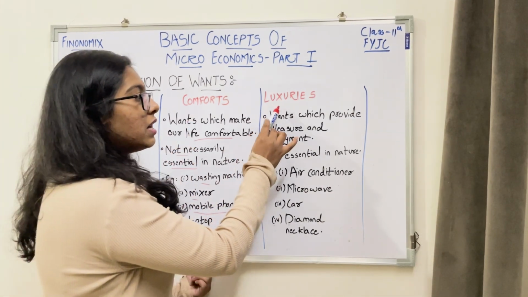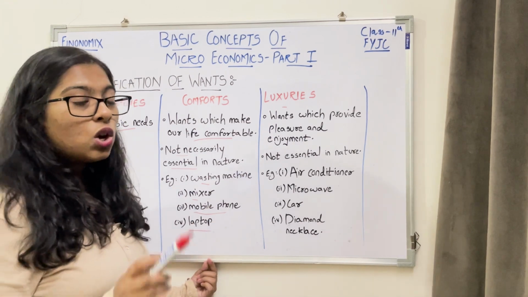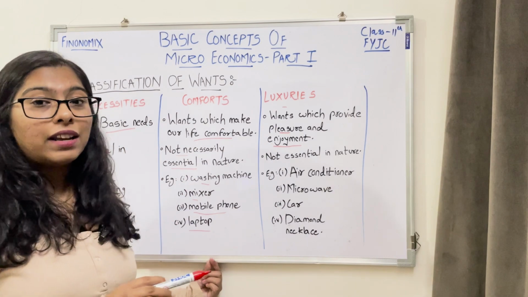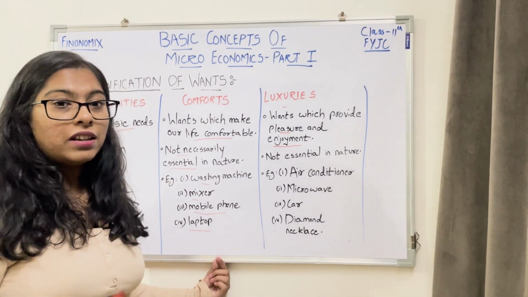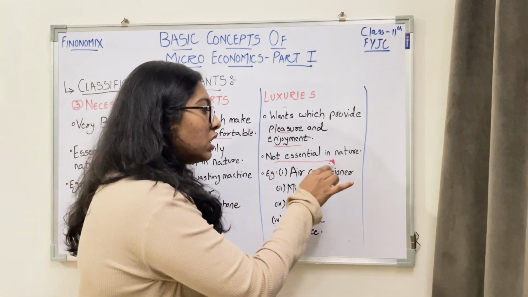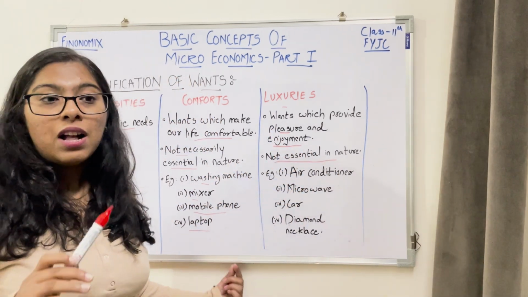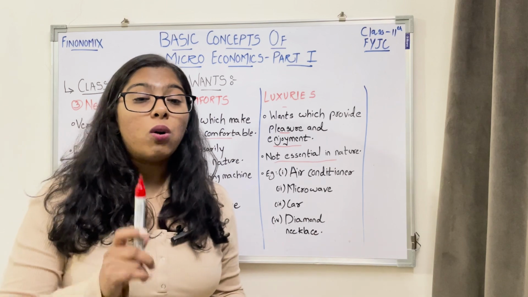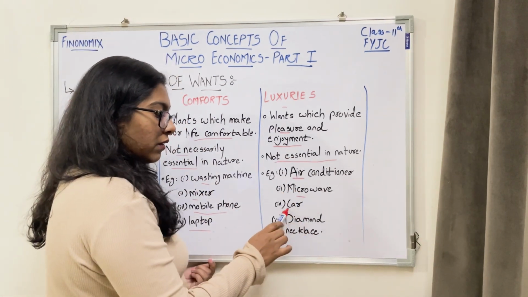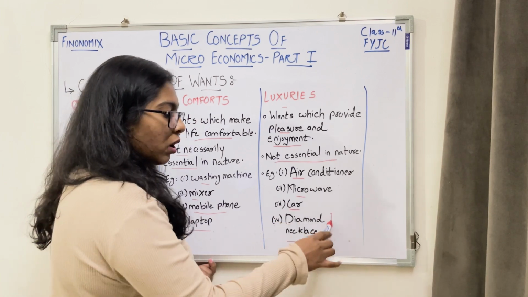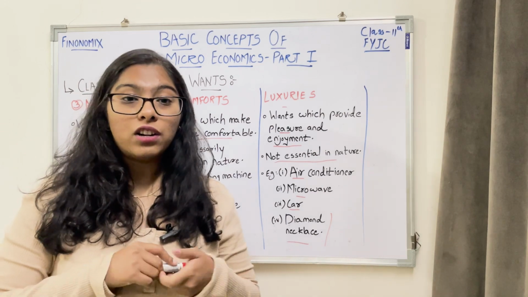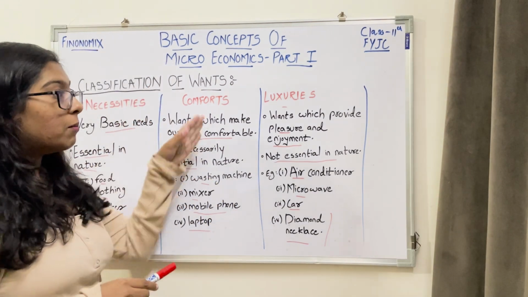Next, let's discuss luxuries. These are wants which are only for pleasure and enjoyment. Pleasure and enjoyment is not a necessity, right? So these wants are absolutely not essential. That is, even if these wants do not get fulfilled, they will not hamper your rate of survival. For example, air conditioner, microwave, car, diamond necklace, or let's say jewelry, right? So these are your luxuries. I hope you've understood what necessities, comforts, and luxuries are.